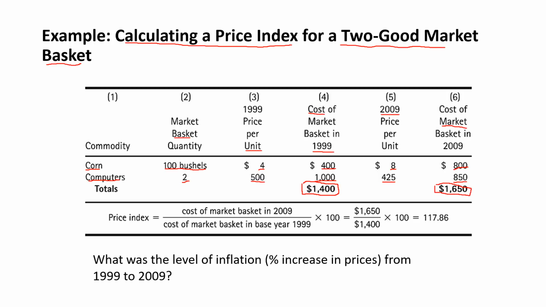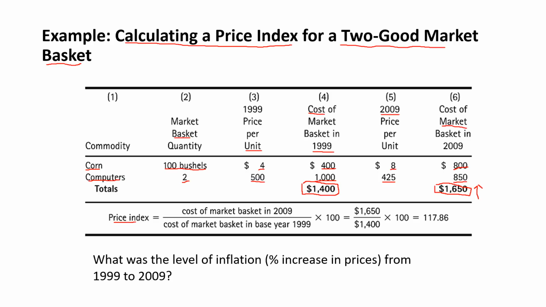So we can see for our basket, even though one of the items increased in price and one of them decreased in price, overall the basket increased in price between the year 1999 and 2009. But what was the price index?